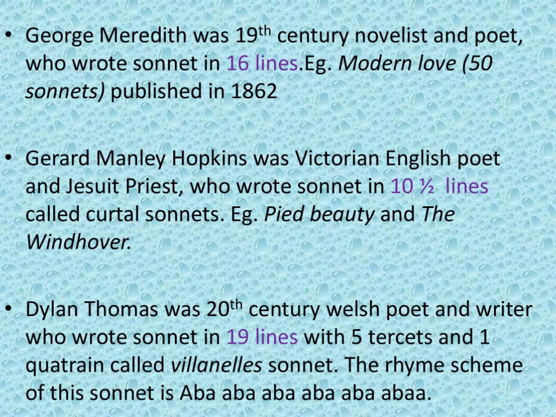Next comes George Meredith, who wrote sonnets in 16 lines. He belongs to the 19th century. He is a novelist and poet. The best example of his version of the sonnet is Modern Love, which comprises 50 sonnets. It was published in the year 1862.